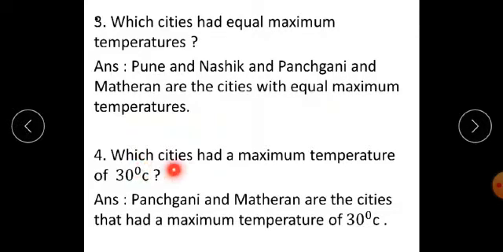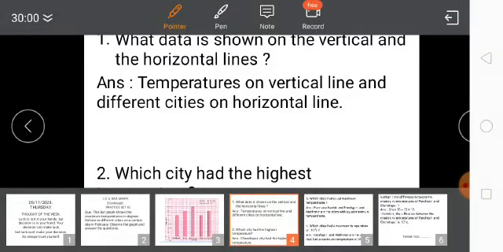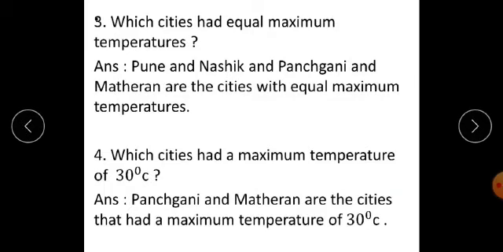Question number 4. Which cities had a maximum temperature of 30 degrees Celsius? From the graph, it is clearly seen that Pune and Nasik are having 30 degrees Celsius, and Panchgani and Matheran are having 25 degrees Celsius, which is less than 30 degrees Celsius.